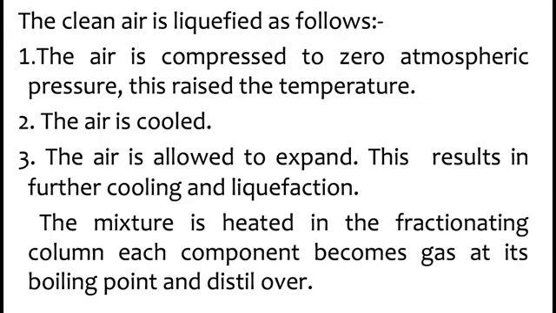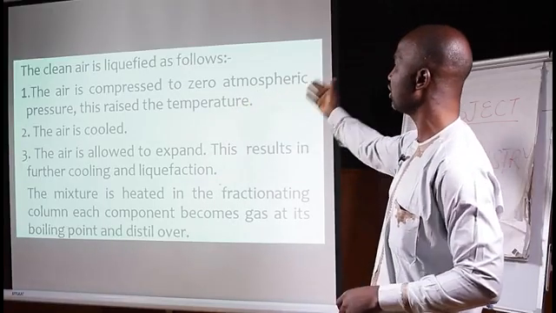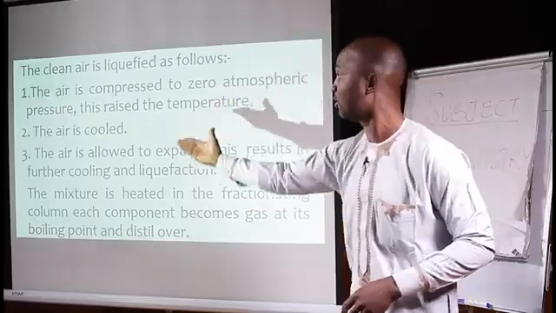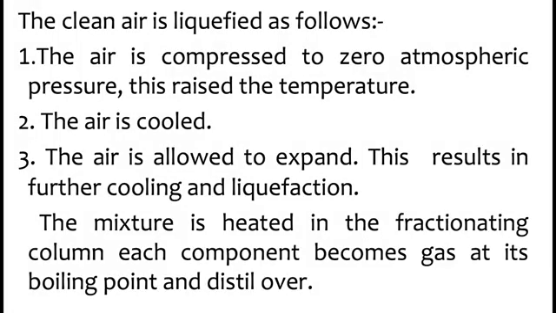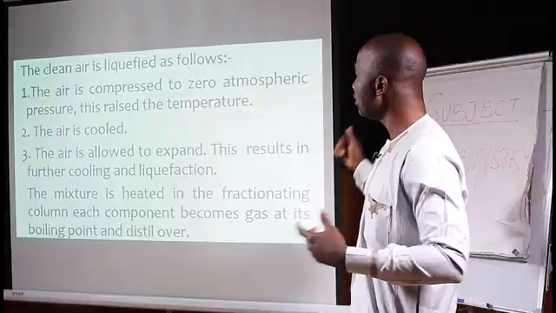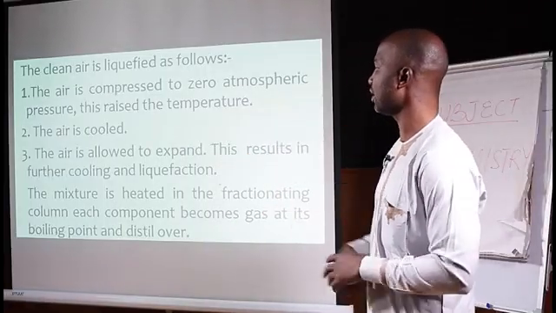The air is liquefied as follows. First, the air is compressed to about 200 atmospheric pressure. This raises the temperature. When you are compressing the air, the temperature rises, so you must cool it, which is the second stage. The air is cooled. Then the third stage, the air is allowed to expand. This results in further cooling and liquefaction. Now, you know, cooling by expansion is what takes place at this level.